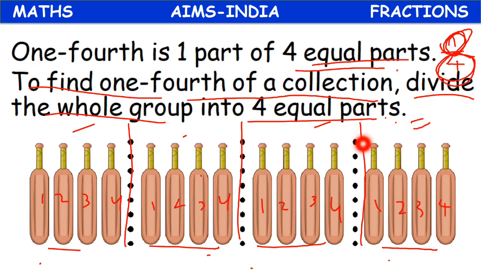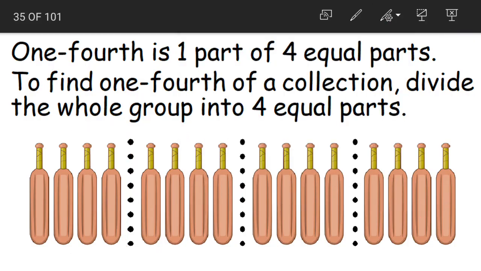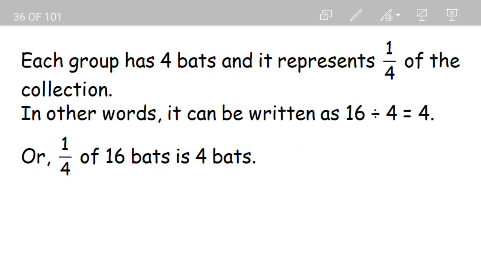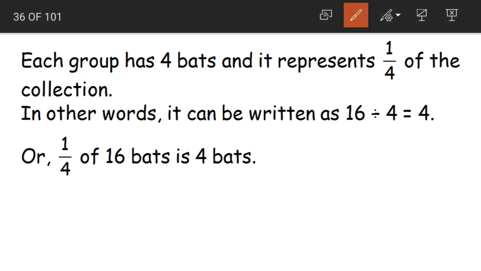Yes, children, 1/4 means what? One of these 4 equal parts. And if we take any one of these parts, it will have exactly 4 bats only. So 1/4 of this collection means what, children? 1/4 of these bats represents 4 bats. Yes, 1/4 means 4 bats. In other words, it can be written as 16 divided by 4. So the total number of bats is 16. And as we have divided into 4 equal parts, how to find out how many bats will be there in each part? Sorry. Let me tell it again.